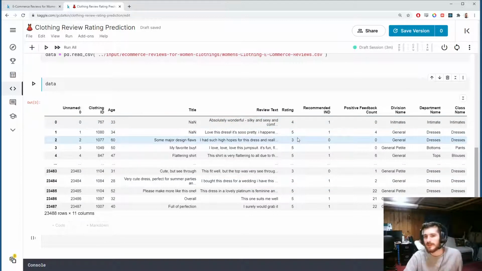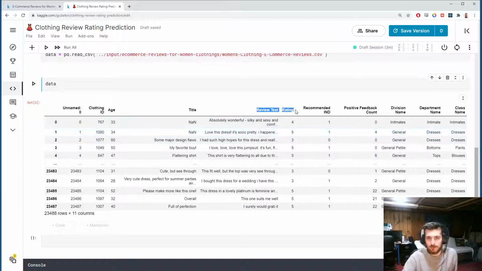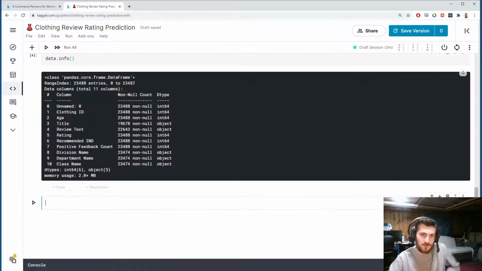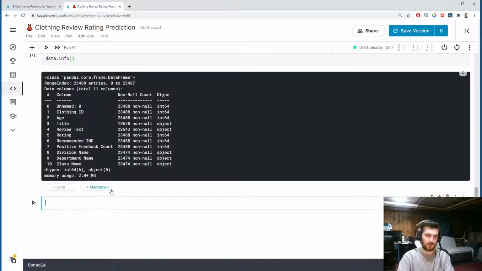You could consider this maybe sentiment analysis, because if it's a 5-star rating, you can guess that the review is very positive. So we're going to grab these 2 columns. I'm just going to drop all the rest of the data because we're not going to use it for this task. So data.info will let us know if we have any missing values in those 2 columns. These are the ones I'm interested in. These are the maximum number of entries, and we do have some missing values in the review text column. So we're going to have to deal with that.